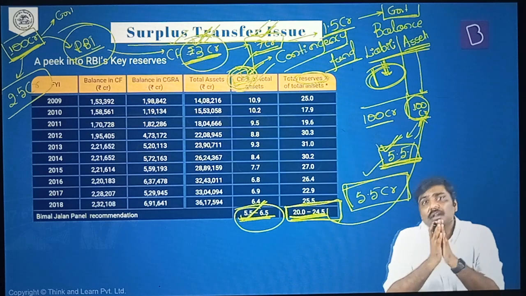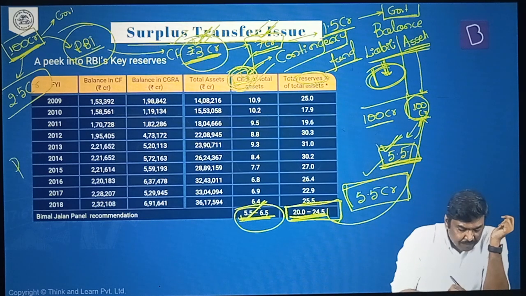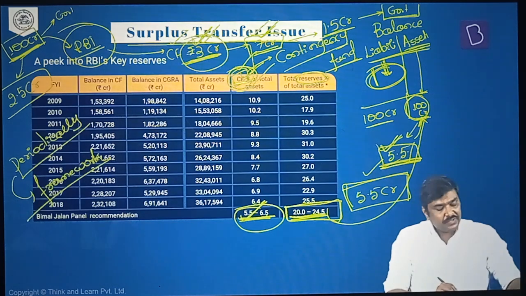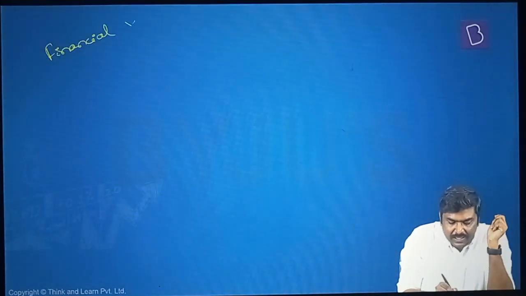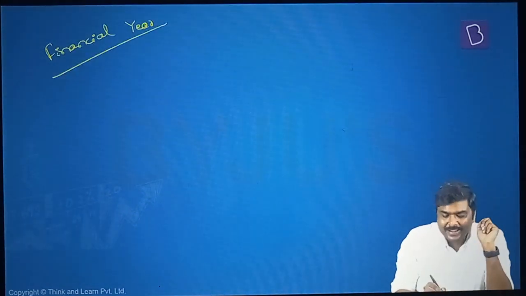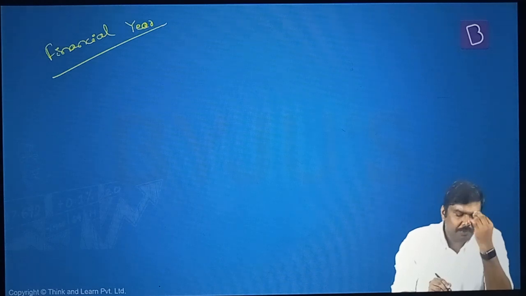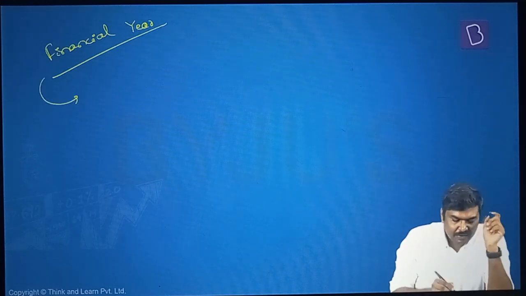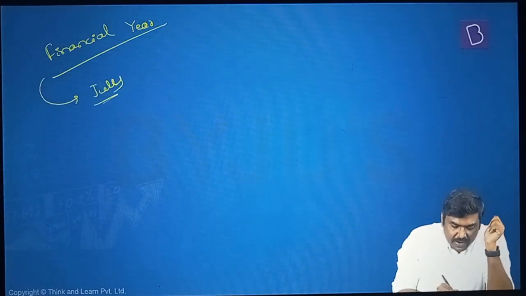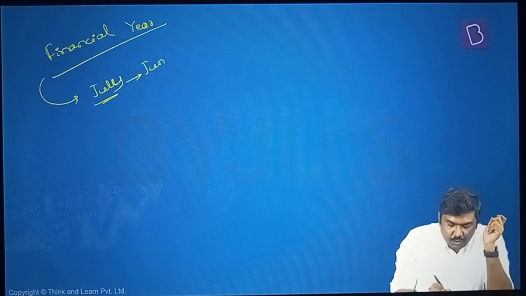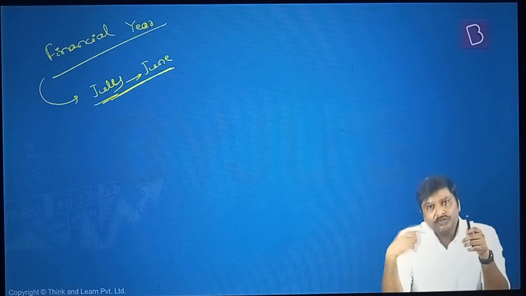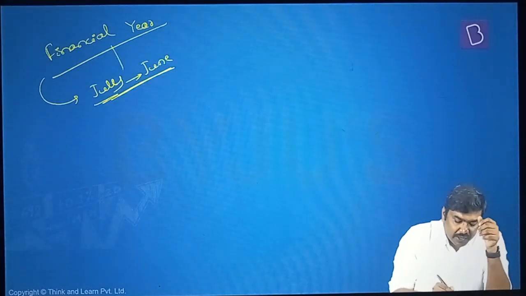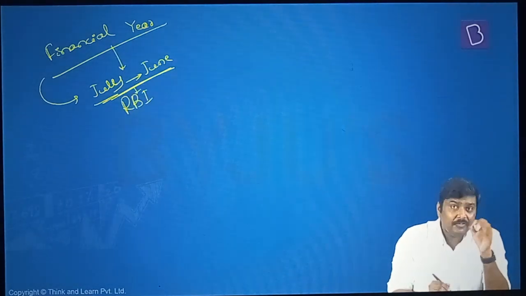Third very important recommendation, the committee also has recommended that periodically, that is once every 5 years, this particular framework should be reviewed. And next very important recommendation, the financial year or the accounting year of RBI is different, or was different, from the accounting year for Government of India. What do you mean by this? The financial year for RBI will basically start from the 1st of July and will go on till the end of June. Right? For example, it will start from 1st of July of this year and continue till end of June next year. That is the financial year or accounting year for RBI. It was there until very recently.